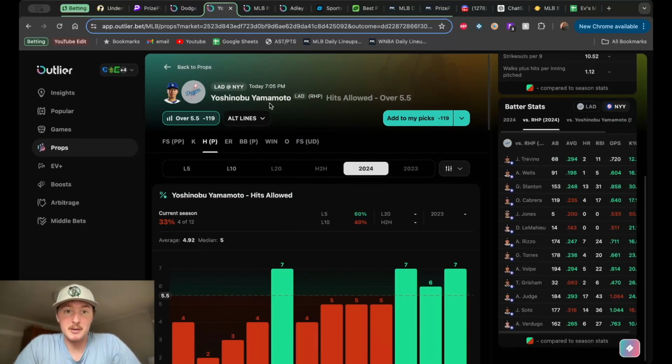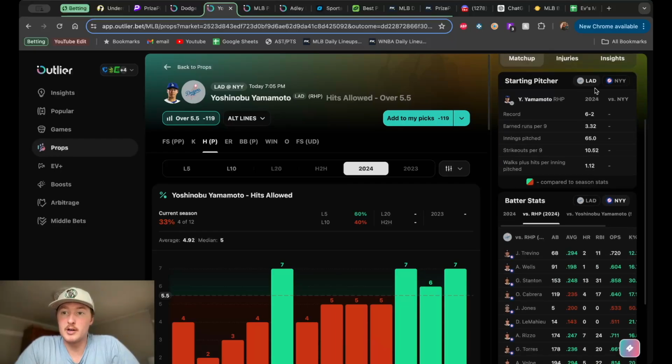And again, it's just tough for me to back a guy when he's going up against the Yankees and he's a right-handed pitcher. On the other side of things, we're not going to be able to look too far into him, but it's Little Poteet. 2.46 ERA, which is great. Only 11 innings pitched, so you got to put that caveat in there. 8.18 strikeouts per 9, and then a .91 WHIP. So in terms of the numbers, he is the better pitcher here too.